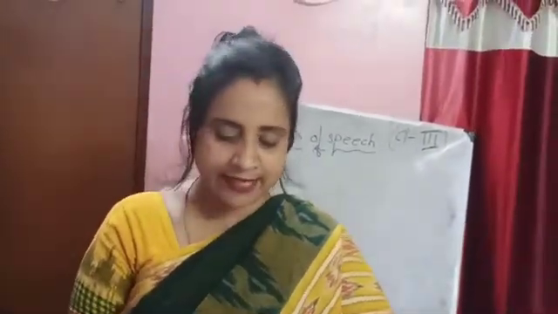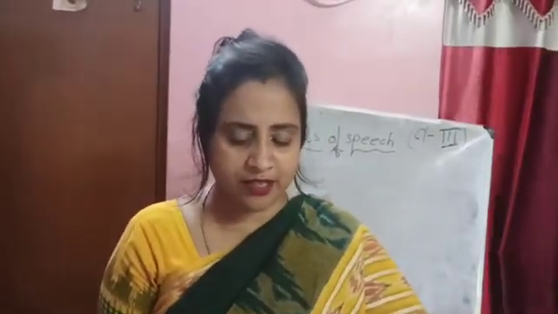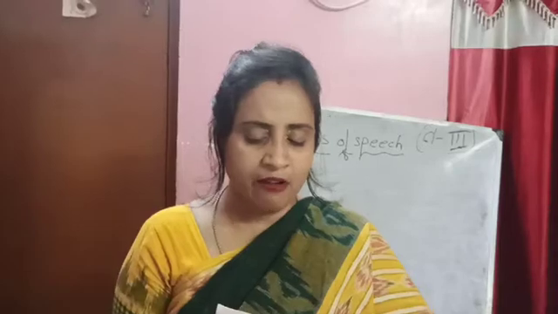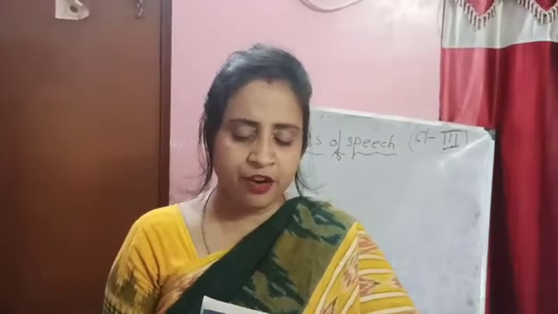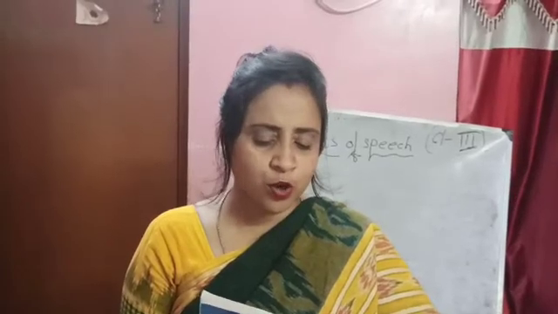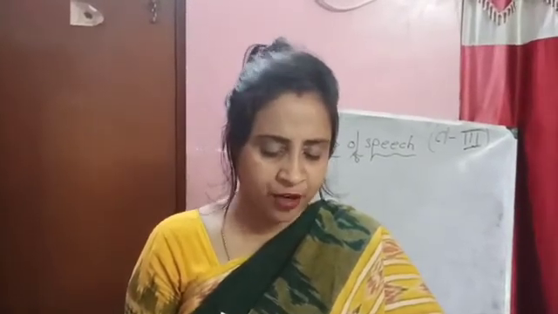Now I am going to the exercise. Here you have to point out the nouns, pronouns, verbs or adjectives. Here, we respect our elders. Elders is a noun over here. We and our are pronouns. And the verb is respect. A tortoise walks slowly. A tortoise is a noun and walks is a verb.